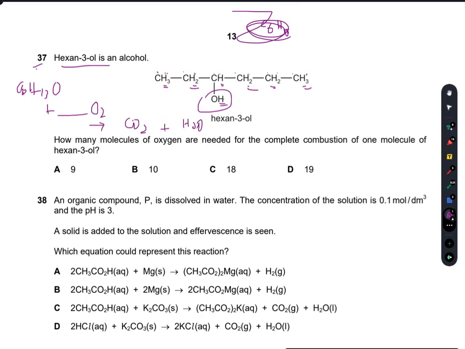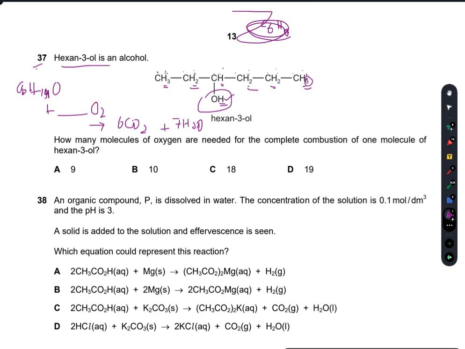Now I have to balance this. So if I put 6 here, and there are 13, there should be 14 hydrogens. Yes, there are 14 hydrogens, so 7 waters.